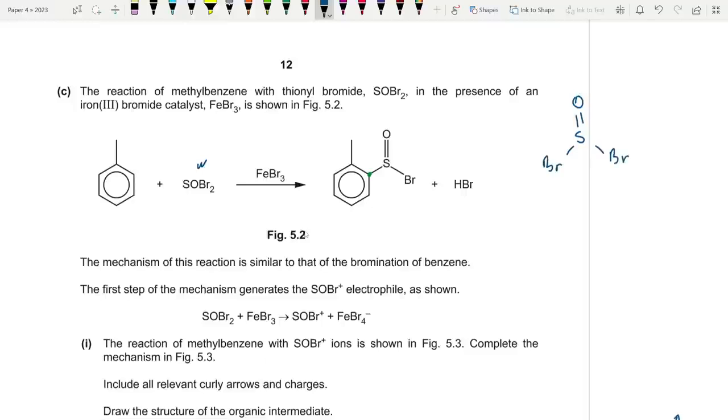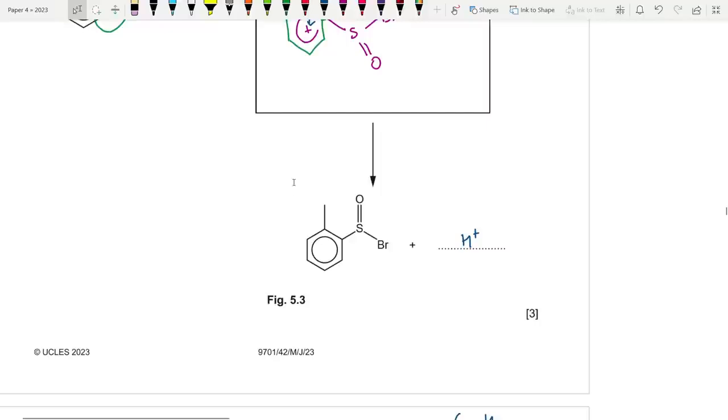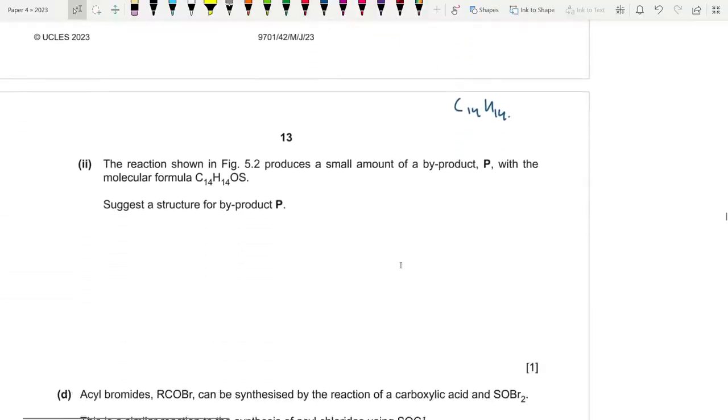SOBr2. So in this reaction, what happened? The benzene ring took the position of this. So isn't it possible to undergo another substitution? Maybe the benzene ring can take this position, right? Both of them might be substituted, like this compound. Here we can take the position of this bromine with another benzene ring. So let's try doing that.